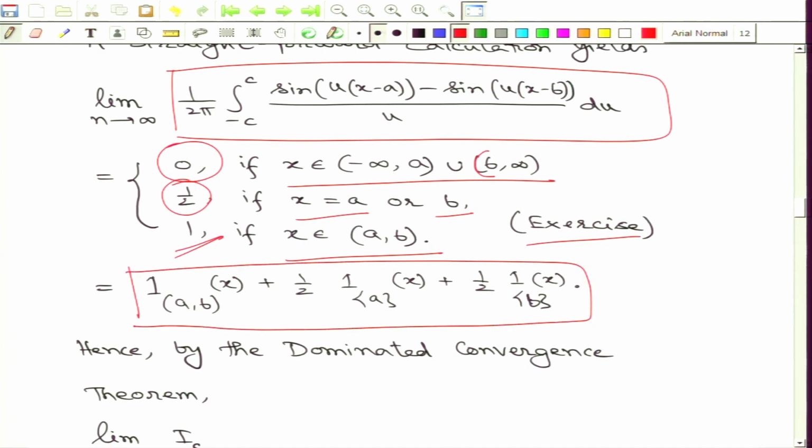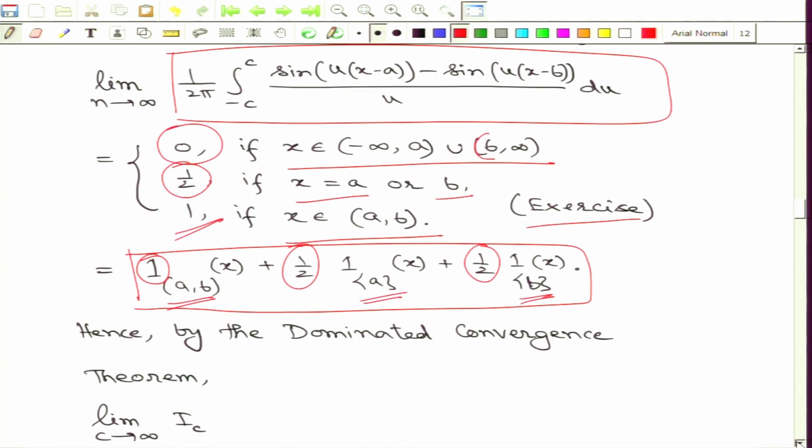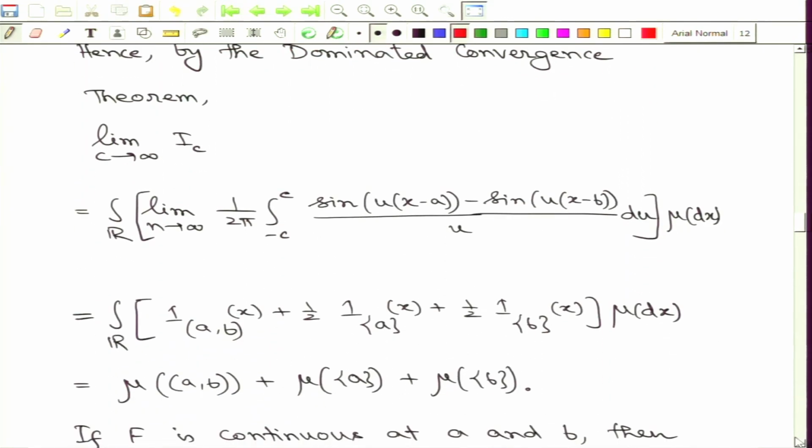This function of x has a very nice form: whenever x is inside (a, b), it gives you the value 1. So, this is expressed in terms of the indicator function. Whenever we are looking at the singletons a and b, it will give you the value half. That is why we end up with this expression here. Now, look at this limit, and by appealing to the dominated convergence theorem again in connection with Fubini's theorem, taking c going to infinity, we end up pushing the limit inside the calculations.